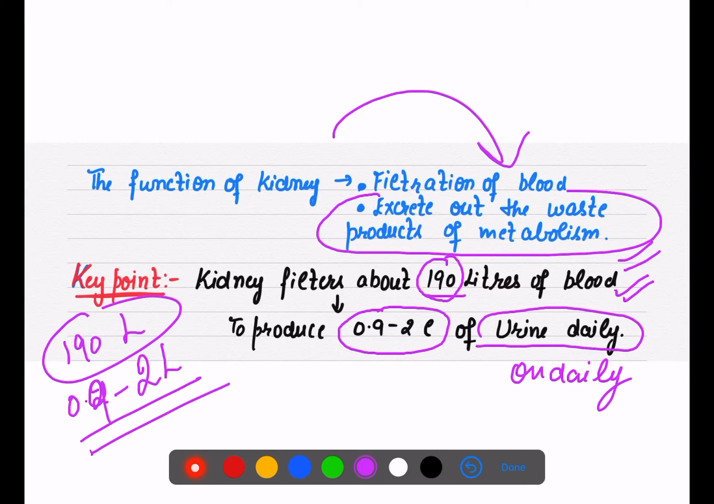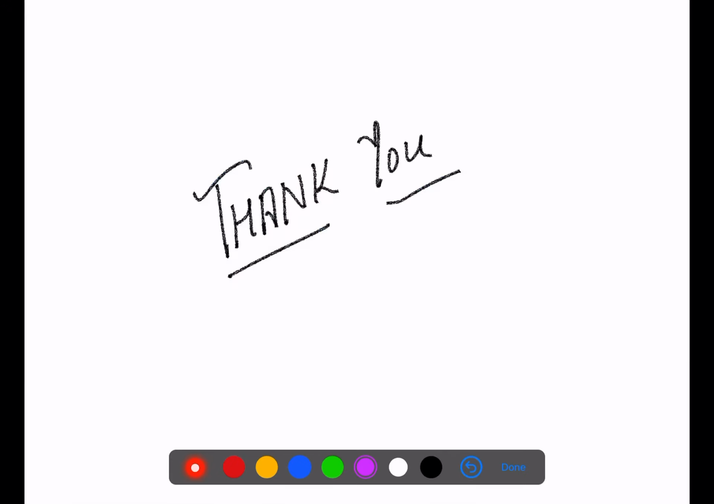So this is all about today's lecture. In my next lecture, I am going to talk about the internal structure of the kidney, that is about the nephrons in detail, as well as then I think one more lecture will be about the